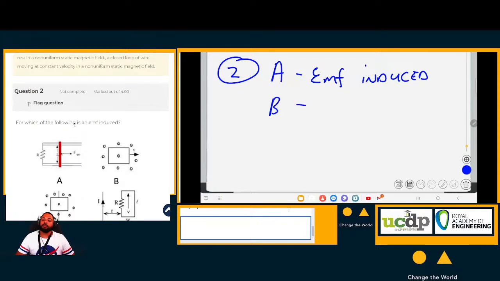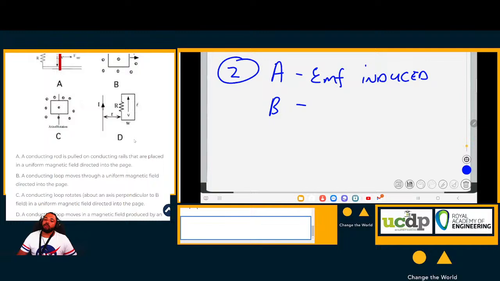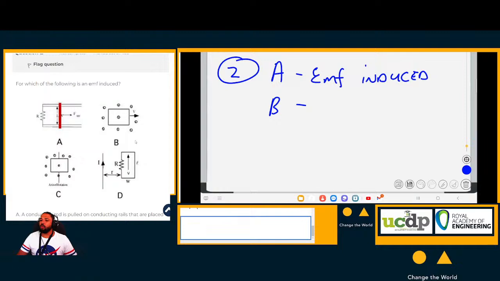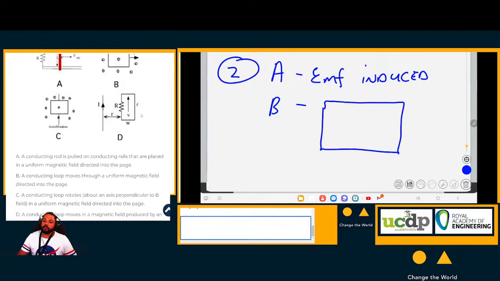What is B? They say B is a conducting loop that moves through a uniform magnetic field directed into the page. So there we have a conducting loop in the drawing there. This is the loop, and it moves through a uniform magnetic field. This is the magnetic field, and this loop is being pulled by some velocity v through a uniform field.